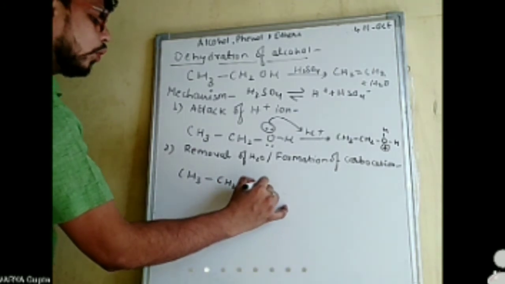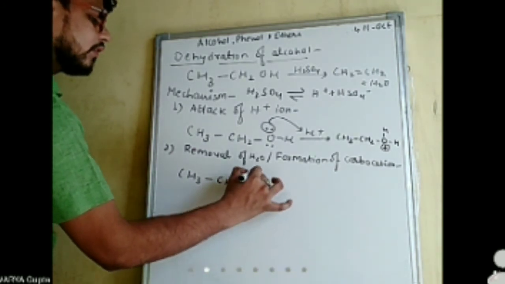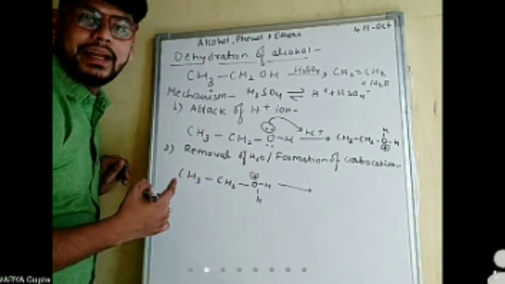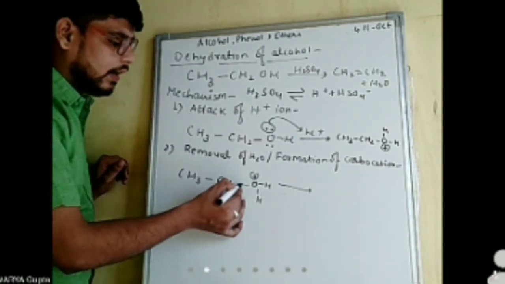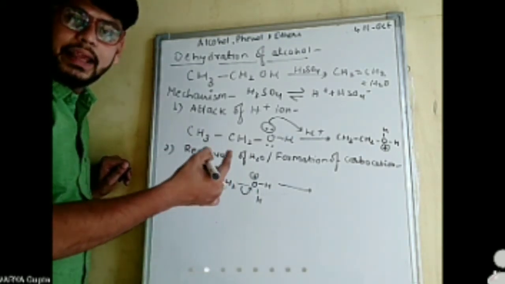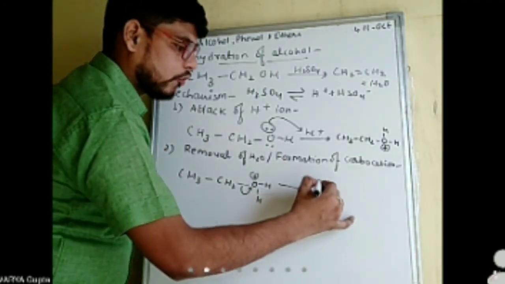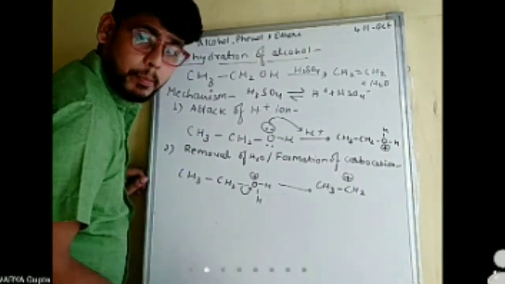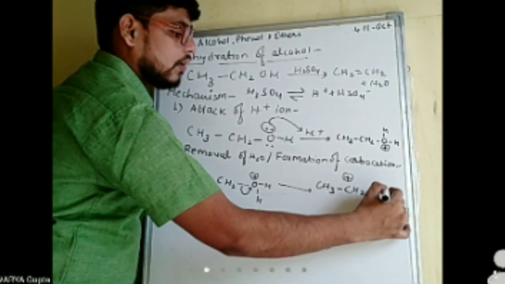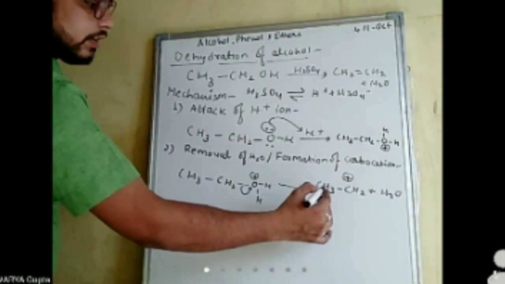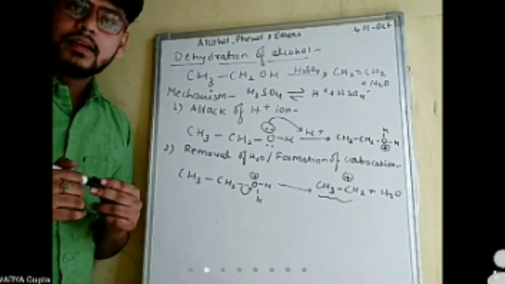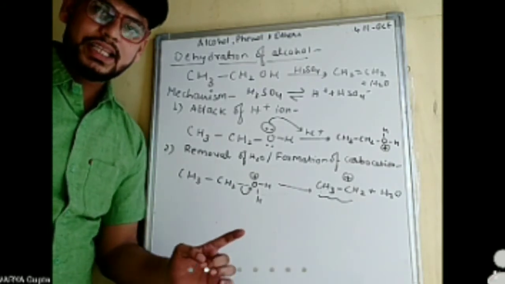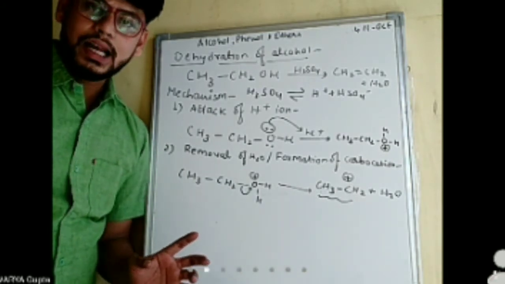This oxygen will tend to gain stability. It can break its bond with carbon and take up the electrons. So the species formed is CH3CH2 with positive charge, along with water. The species in which carbon contains positive charge is a carbocation.